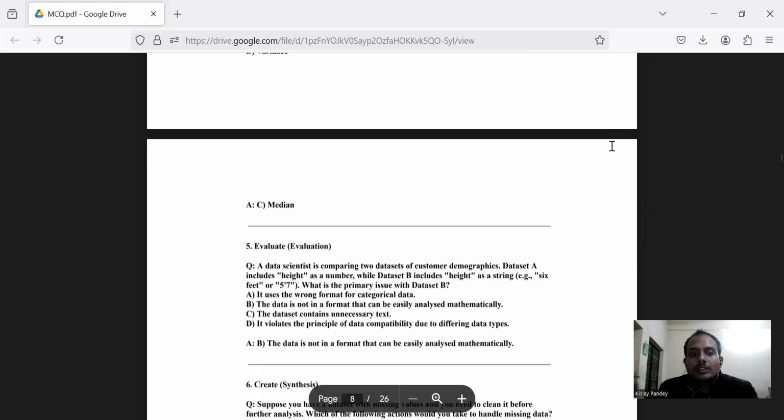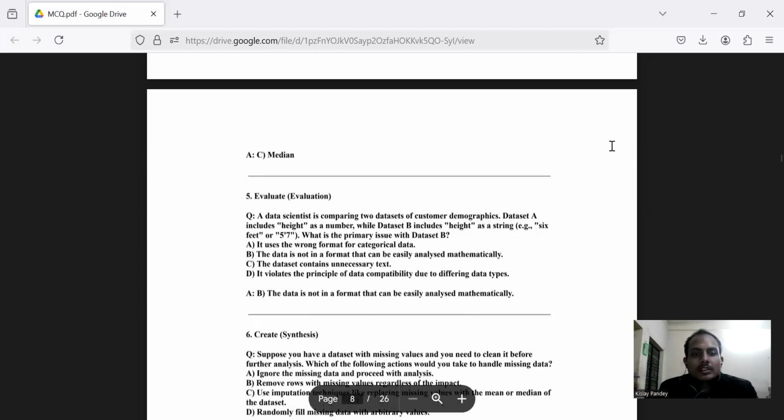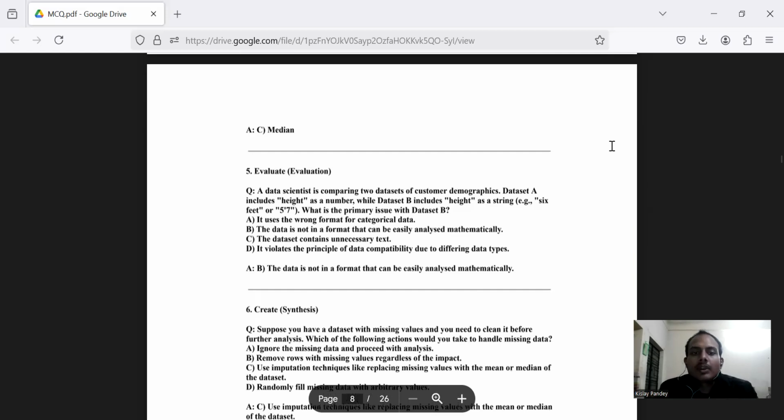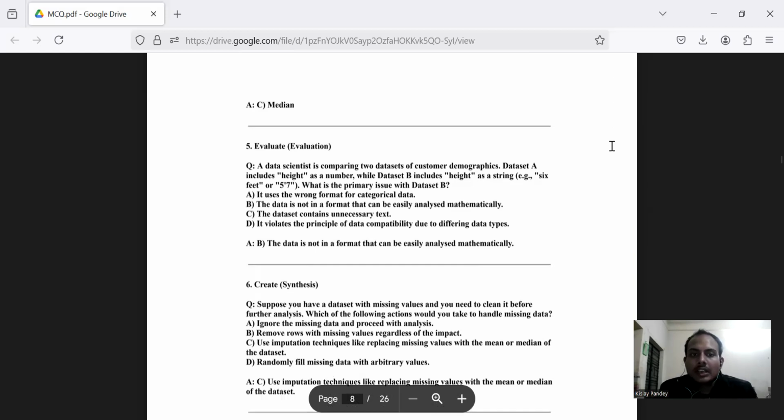Question number five is based on your evaluation, how you evaluate a question. The question says that a data scientist is comparing two data sets of customer demographics. Data set A includes height as a number, while data set B includes height as a string, for example 6 feet or 5 feet 7 inch. What is the primary issue with data set B?